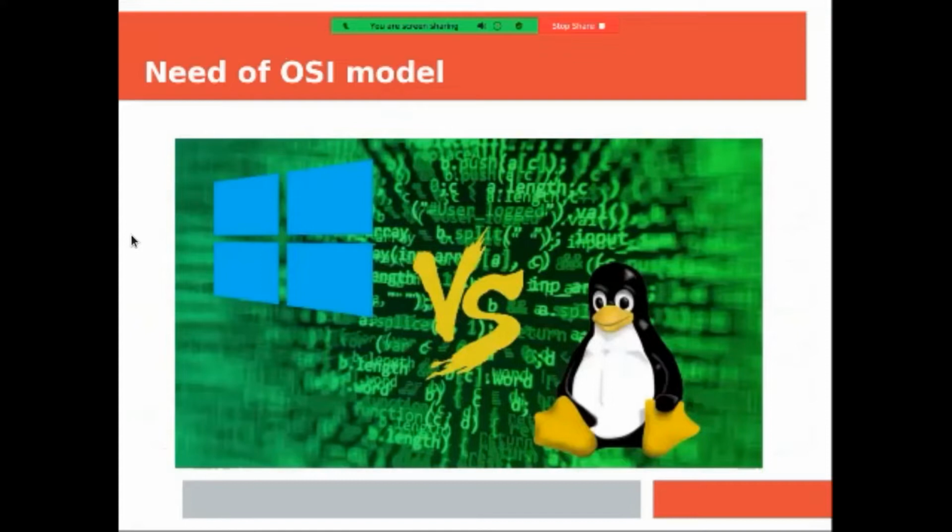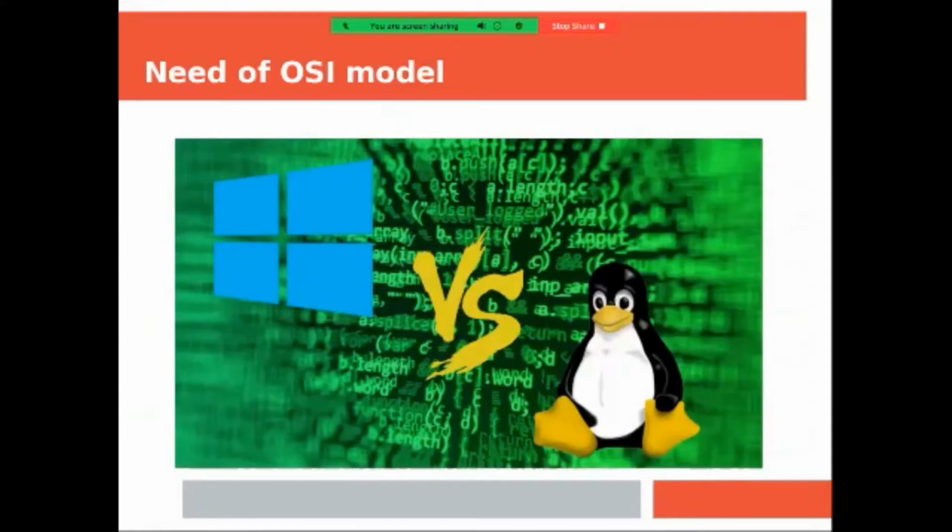So, the need of the OSI model. Remember that the OSI model explains how two computers can communicate with each other in a network. Suppose in a network, this computer is Windows and another computer is Linux, but still they can communicate with each other because of the OSI model.